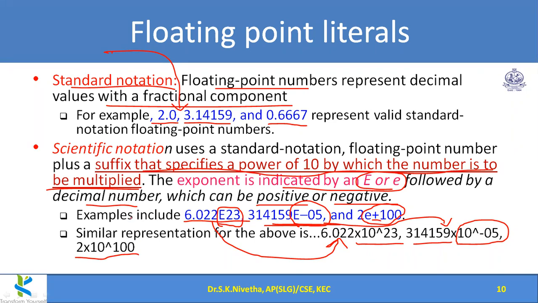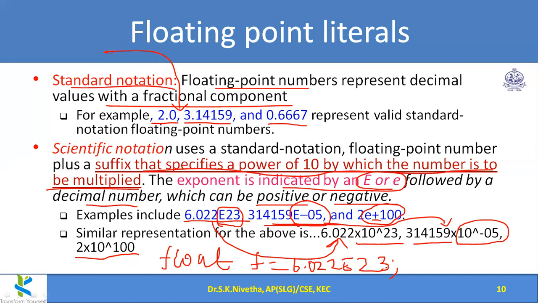Now, in the same way that we assigned the integer values, we can assign these floating point values also, like float f equal to 6.022 E23. In that way I can assign a value, or use it in an expression, meaning some mathematical calculation. For example, the area of a circle is pi r square.